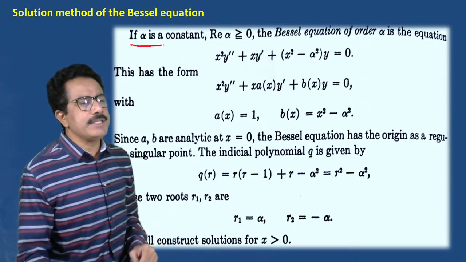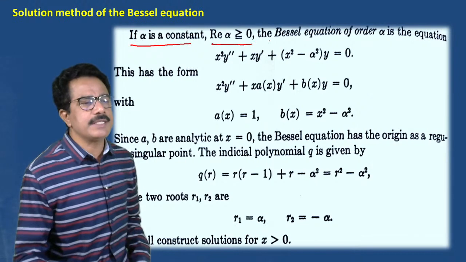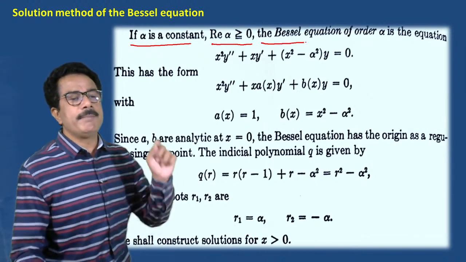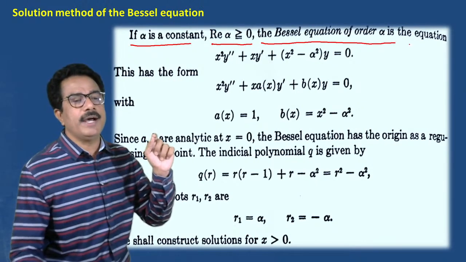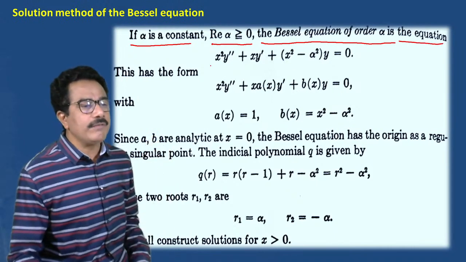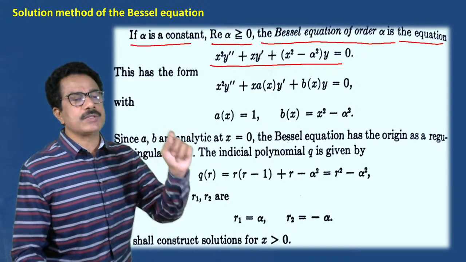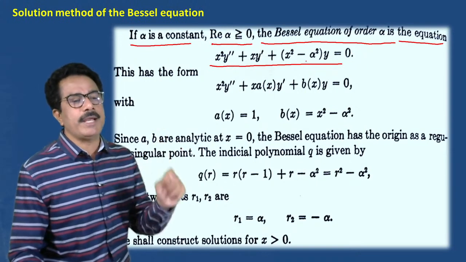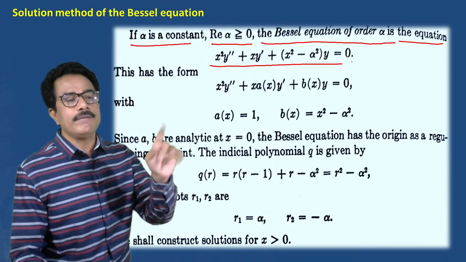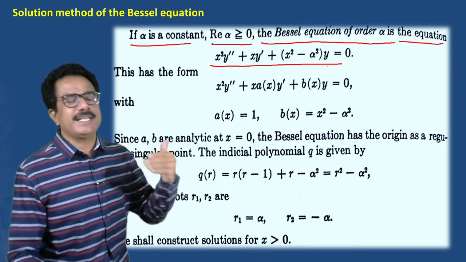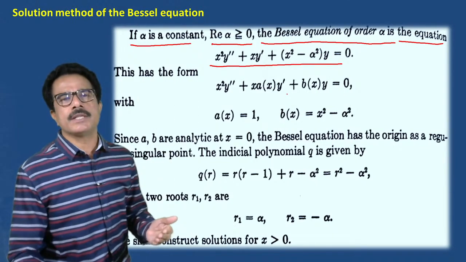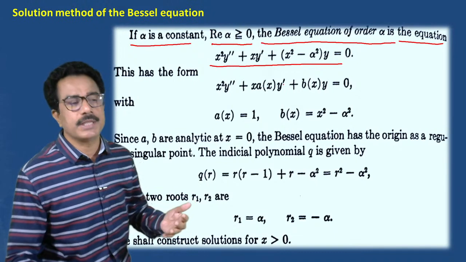See this, if alpha is a constant and real part of alpha is greater than 0, then the Bessel equation of order alpha is the equation of the form x square y double dash plus x y dash plus x square minus alpha square into y, which is equals to 0. आता याच्यावर MCQ बरेचसे क्वेश्चन तयार होतात.